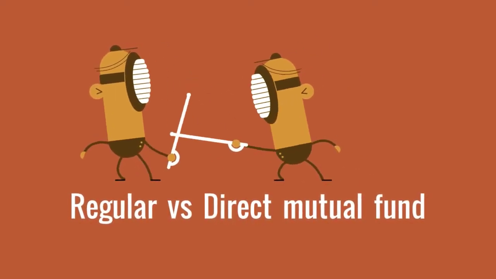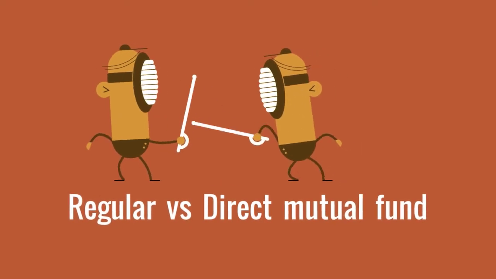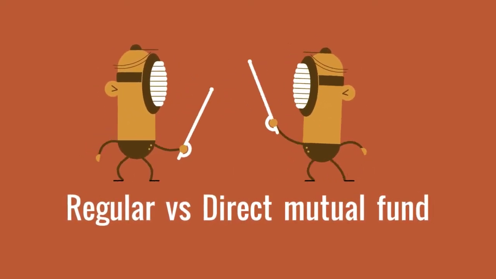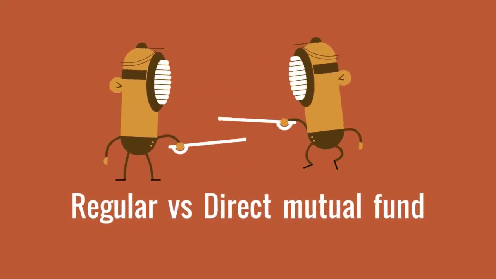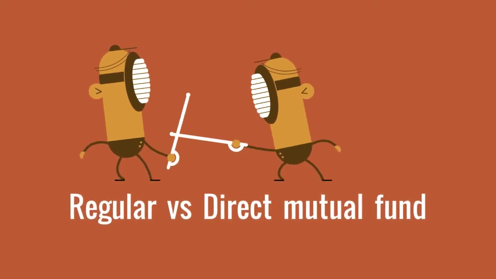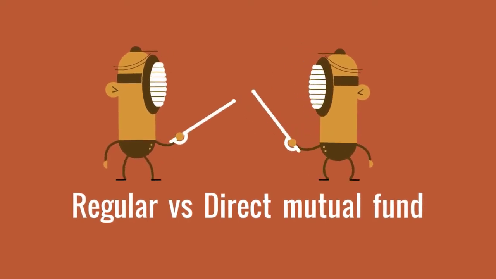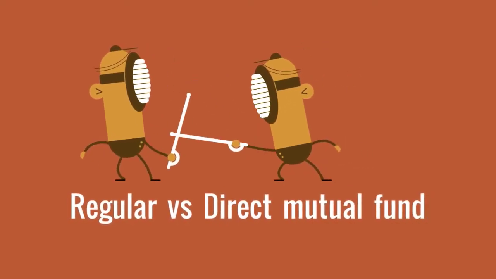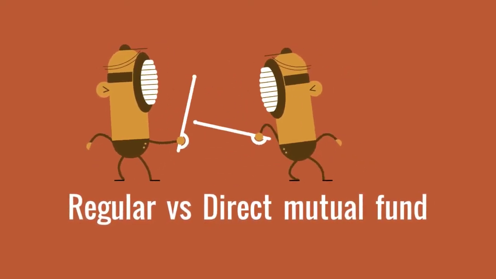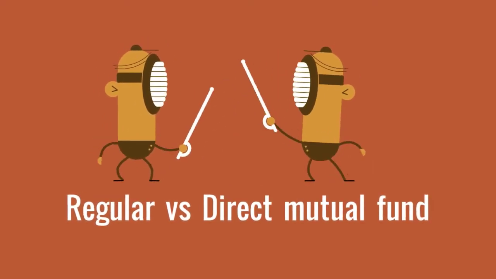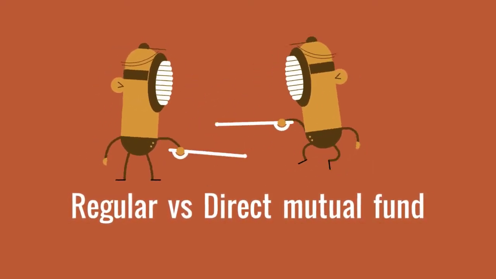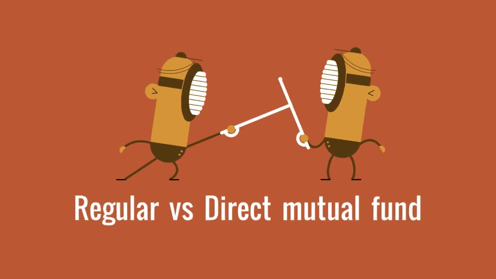Don't consider regular as a standard mutual fund. Regular mutual fund stands for a mutual fund that carries brokerage. It pays brokerage to the person or institution selling that fund. A direct mutual fund is basically where there is no brokerage paid out. Hence, the expense ratio will be lower in case of a direct mutual fund.